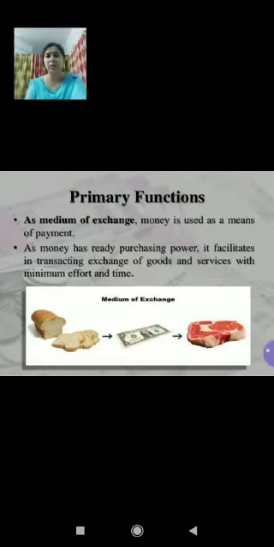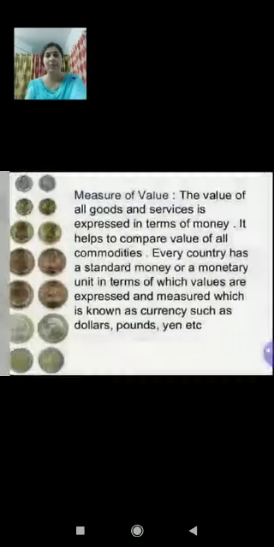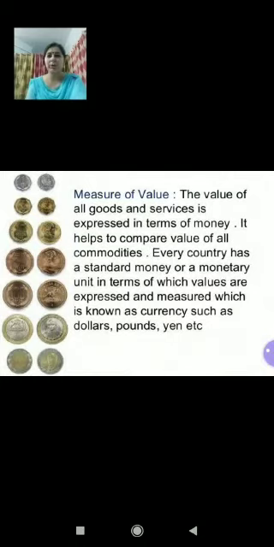A medium of exchange. Money is used as a means of payment. Money is ready purchasing power, and it facilitates the transaction. A diagram is there so that you can understand it. Right, children? Measure of value is also clear to you. The value of all goods and services is expressed in terms of money. It helps to compare value of commodities. Every country has a standard monetary system, and that is used to express and to measure the value of the commodities in terms of their currency. Suppose dollar, pound, rupee in India, etc.